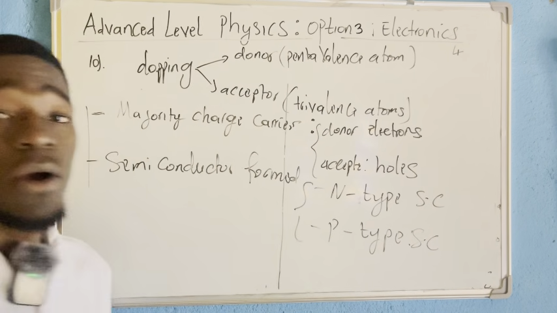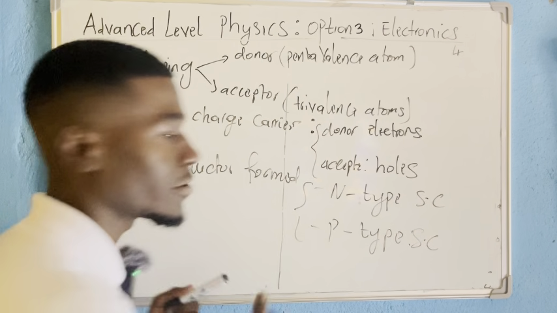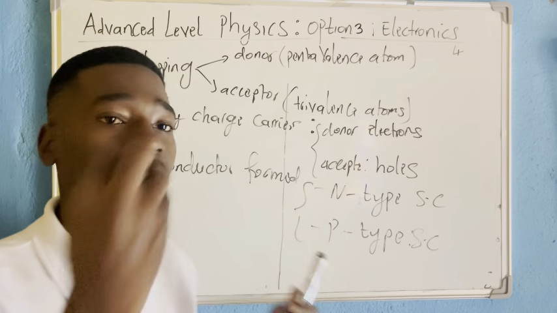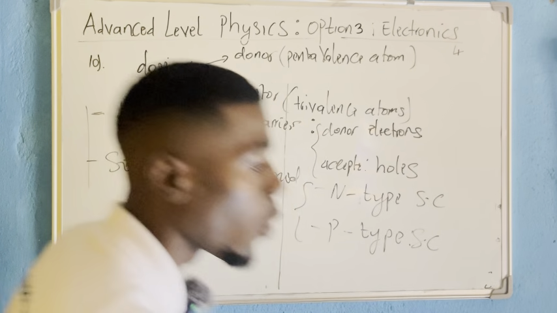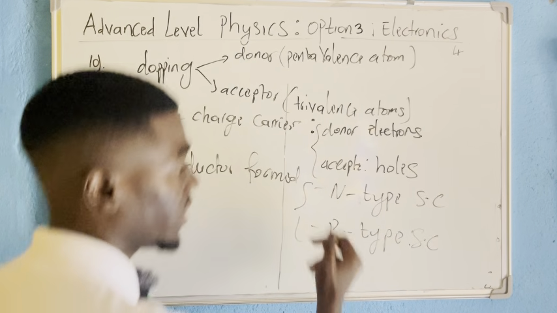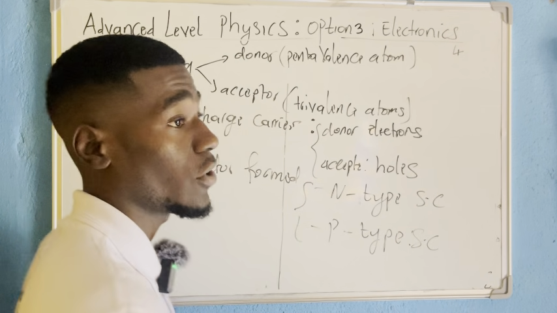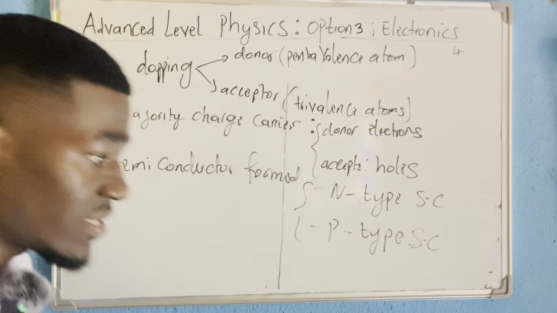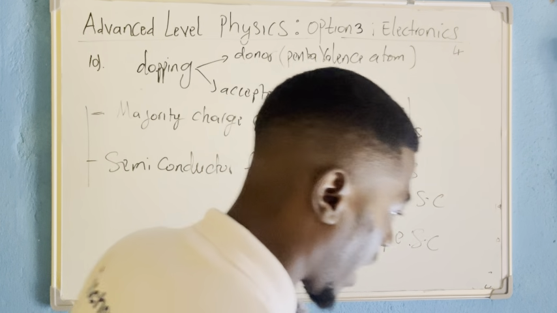I always told you, if you want to remember, p comes from proton, positive, and holes are also positive. So when you have p, remember that p has more holes than electrons. Then if p has more holes than electrons, therefore n should have more electrons than holes. That is as simple as that. That is the first part, the A part of our question, Roman 1 and Roman 2.